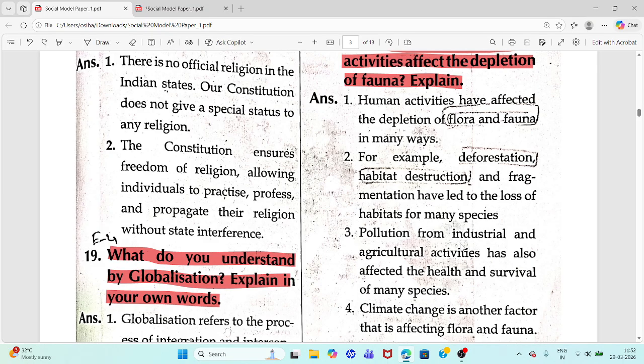Pollution from industrial and agricultural activities affected the health and survival of many species.